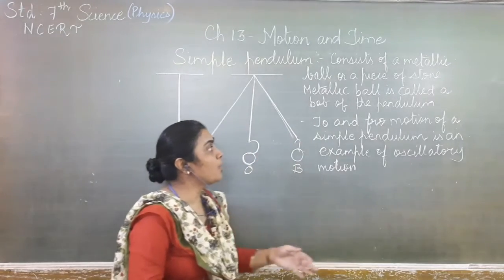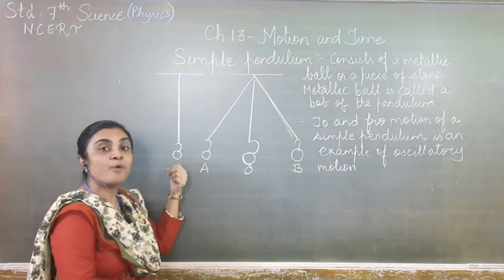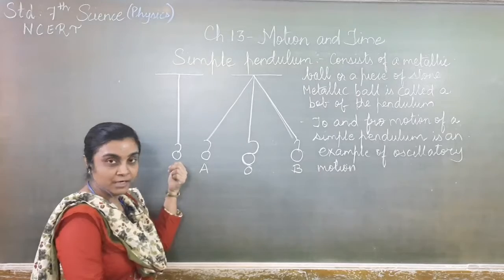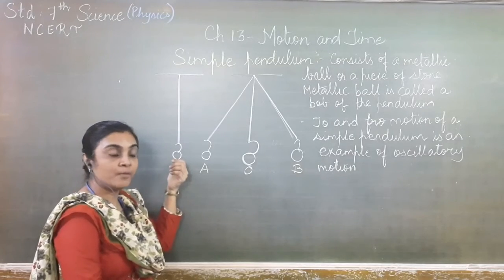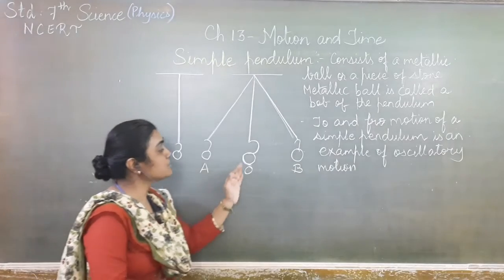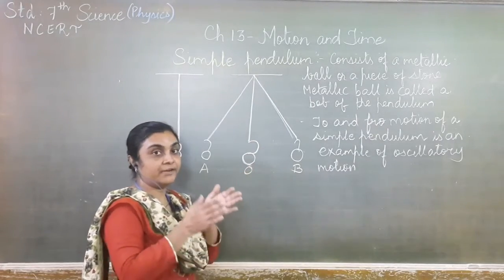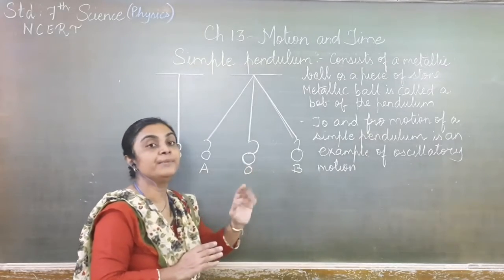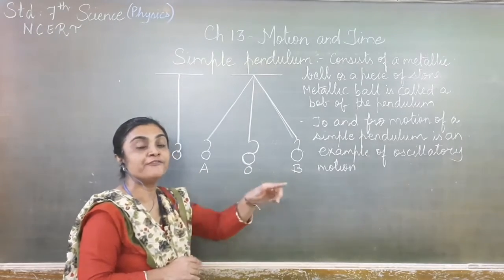Now this metallic ball is called the bob of the pendulum. This small bob is called the bob of the pendulum. Now suppose it is at a fixed point, not moving at all, and if I release this metallic ball a little bit, it will start moving in a to and fro motion.